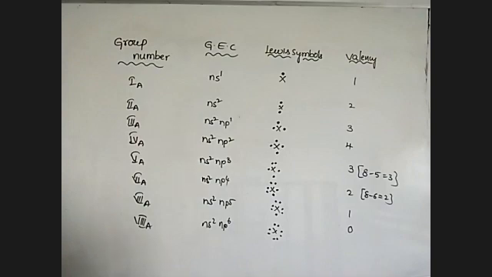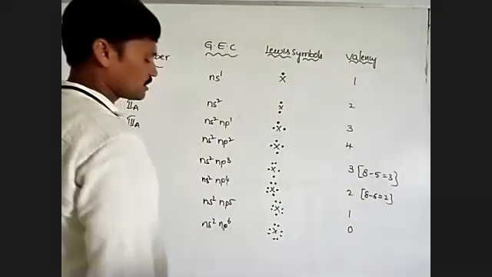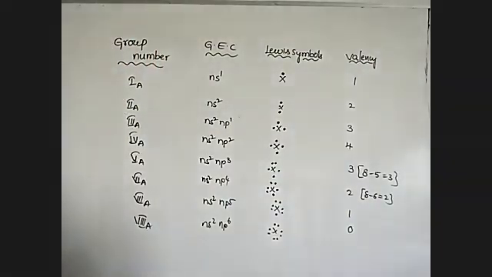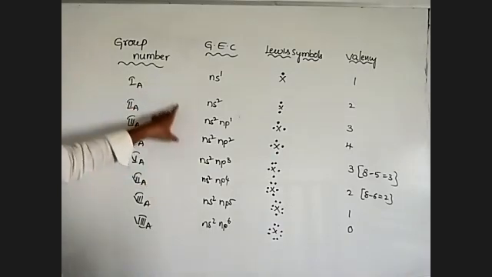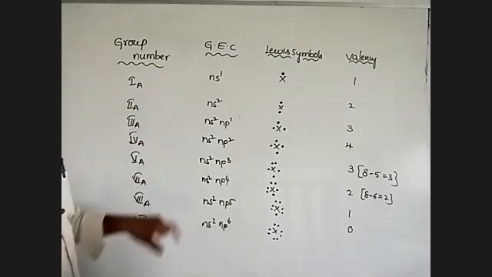So these 8A group elements are also called zero group elements, noble gases, or inert gases. Note down the table. It is an important one.